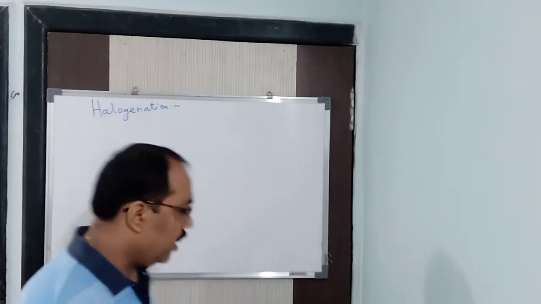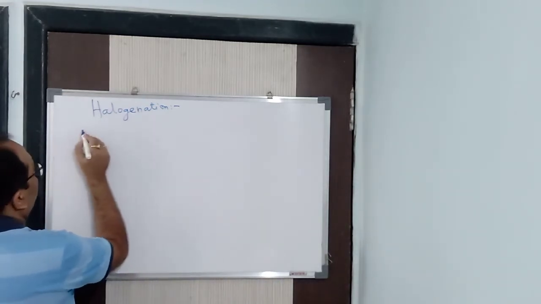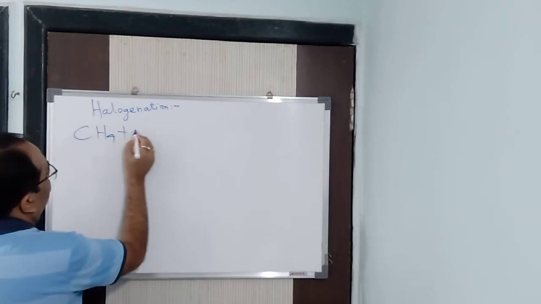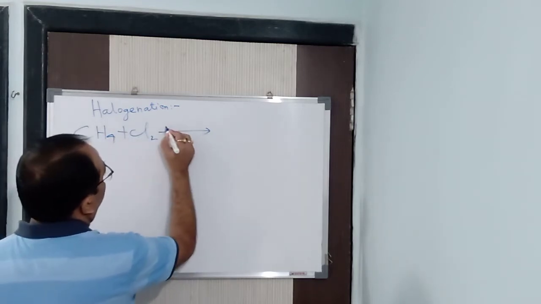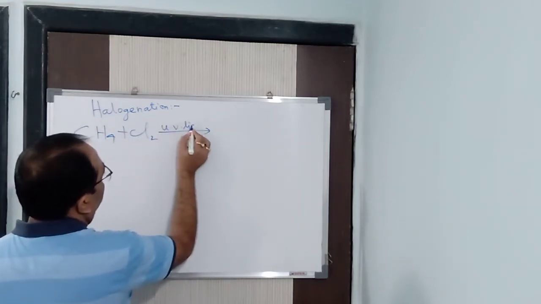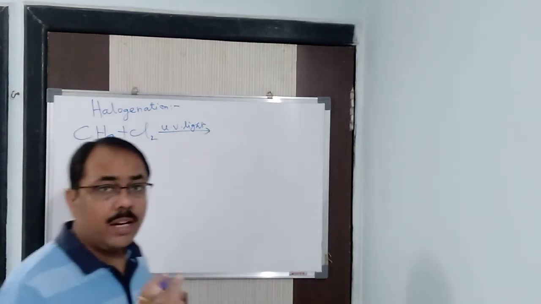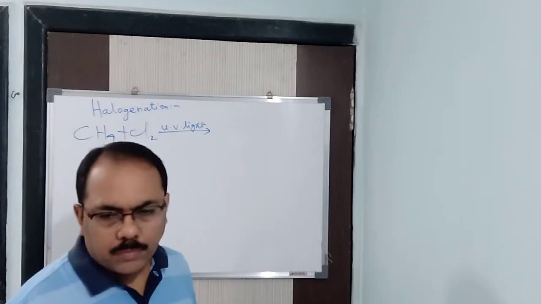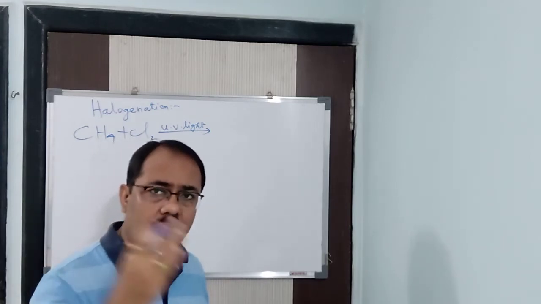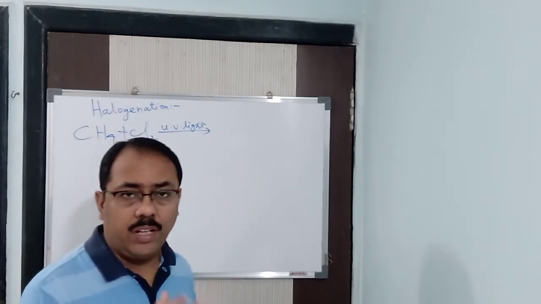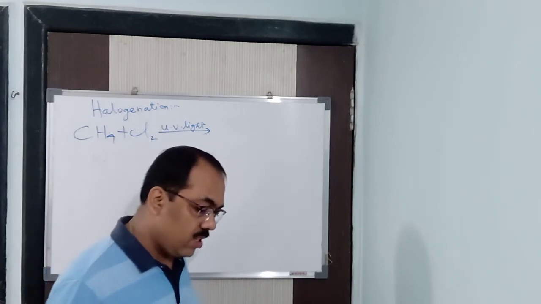Fine. Let me come to halogenation, that is chlorination. Now when CH4 reacts with Cl2 in presence of UV light, ultraviolet light, or diffused sunlight, meaning the sunlight coming from doors, windows or ventilators, also called indirect light.